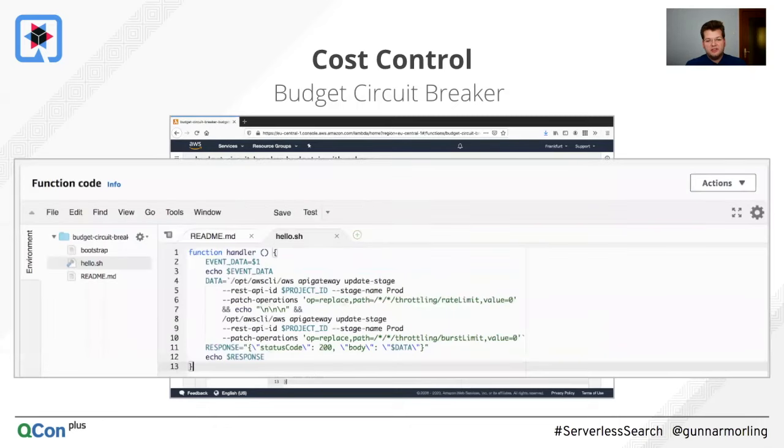And what it does is it spins down the rate limit and the burst limit of the API. So this means 0 requests per second are allowed once this actually has kicked in, which means I wouldn't be charged for any more requests coming in. Now, there's just one more problem with that, and this all is asynchronous. So it could take a few hours even until this circuit breaker really kicks in. And still during the time, somebody could still be invoking those CORS pre-flight requests lots of times.